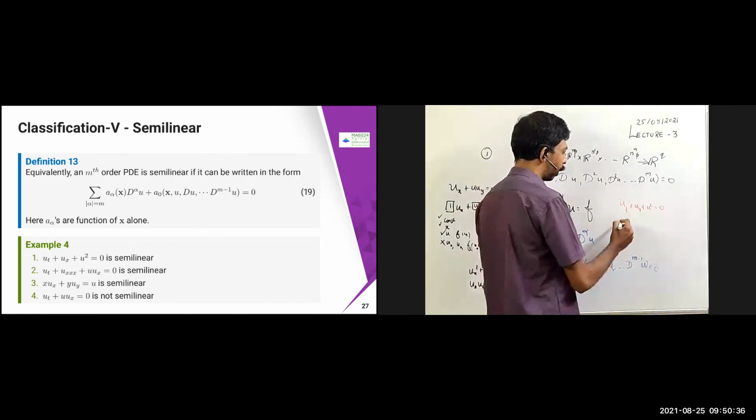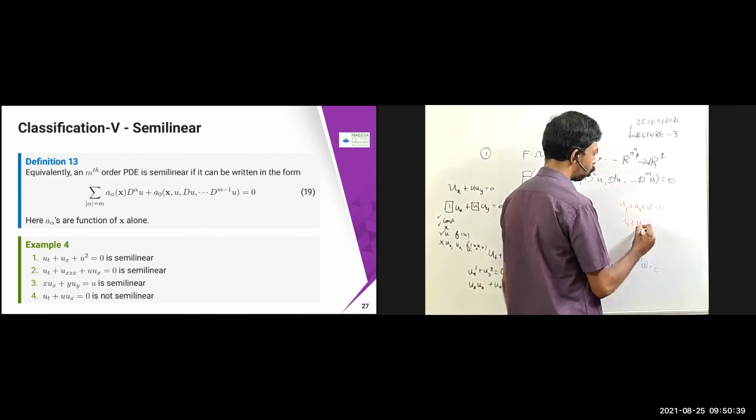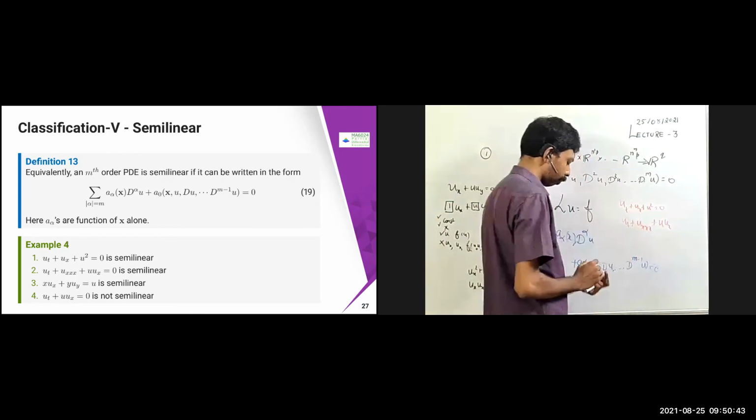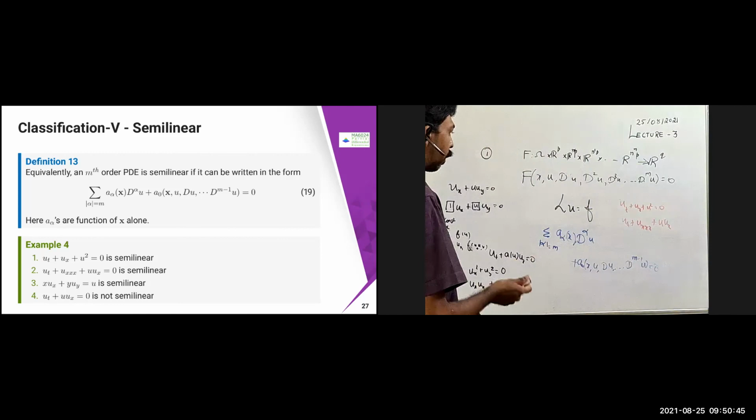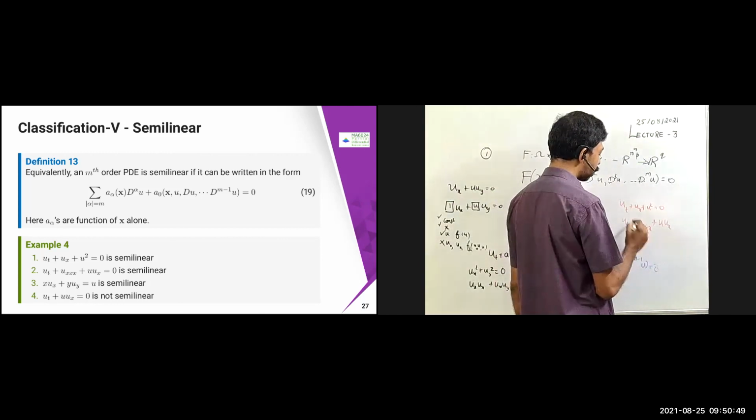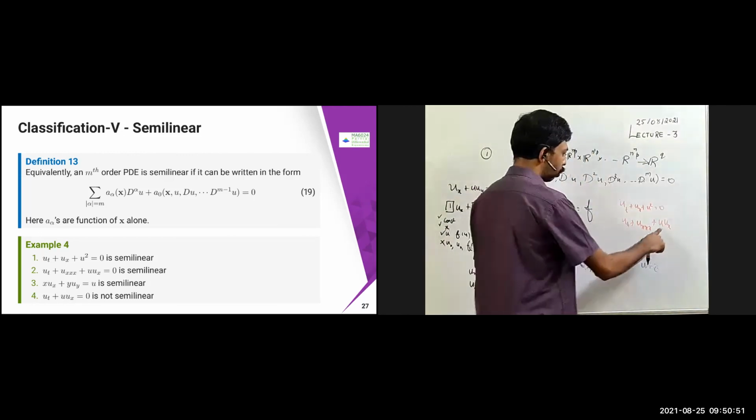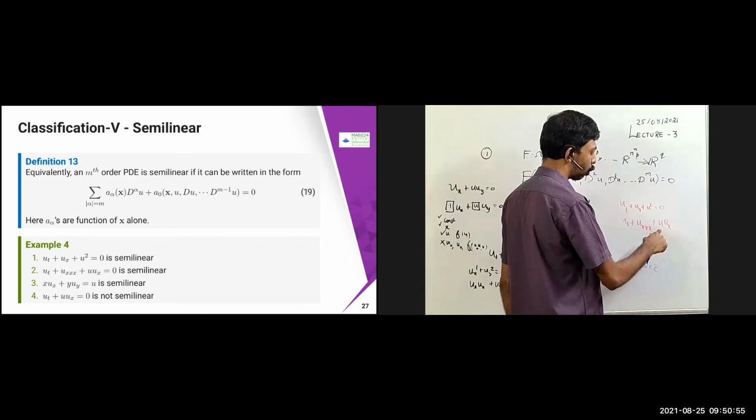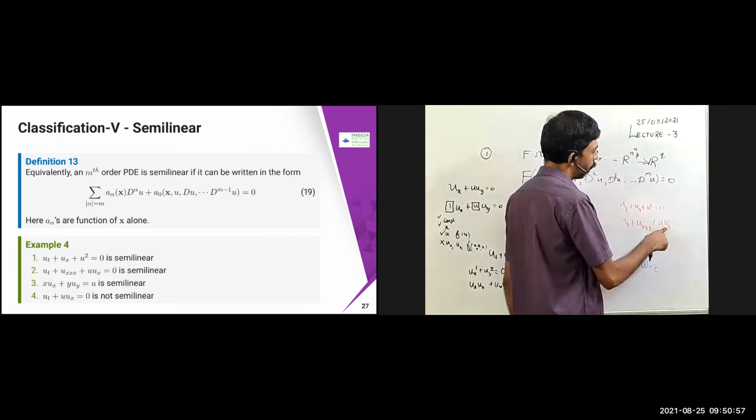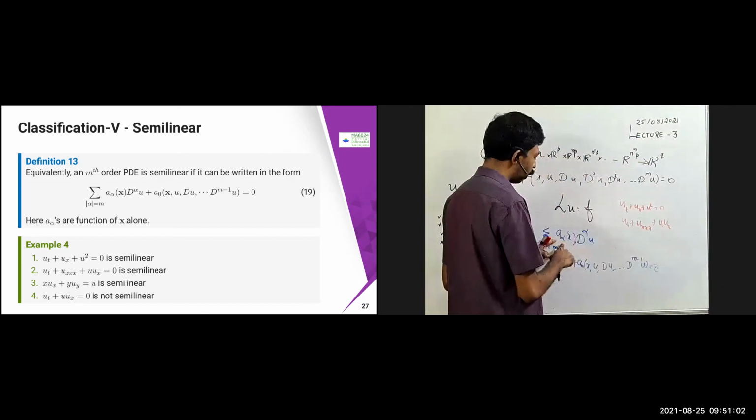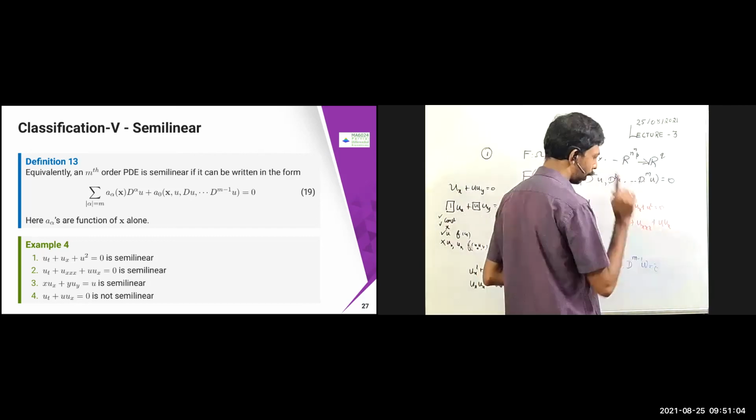Now, how about this one? ut plus uxx plus ux. Whether it is semi-linear or not, let us see. Here you have to check the highest derivative only, not the remaining terms. Here there is a function of u, so automatically your mind will go to thinking that since ux is there with u, it is not a function of x, so it is not semi-linear.